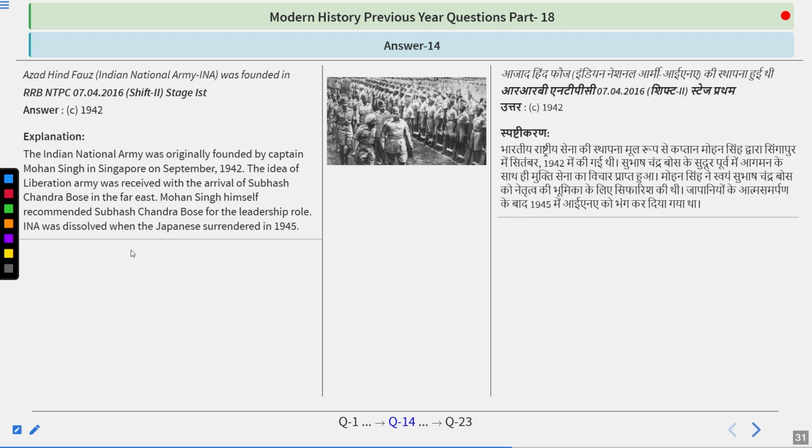1942. So the Indian National Army was originally founded by Captain Mohan Singh in Singapore in September 1942. The idea of the Liberation Army was revived with the arrival of Subhash Chandra Bose in the Far East. Mohan Singh himself recommended Subhash Chandra Bose for the leadership role. INA was dissolved when the Japanese surrendered in 1945. So the answer is 1942.